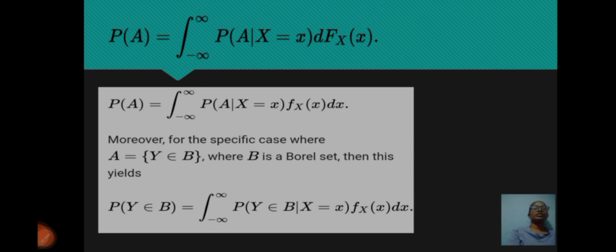Moreover, for the specific case where A = {Y ∈ B}, where B is a Borel set, this yields P(Y ∈ B) = ∫ from −∞ to ∞ P(Y ∈ B | X = x) f_X(x) dx.